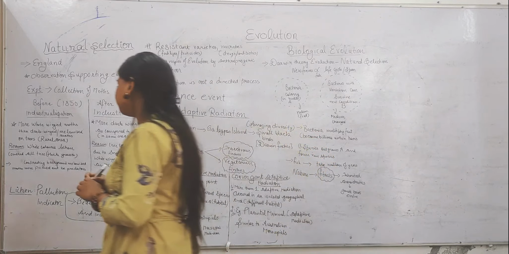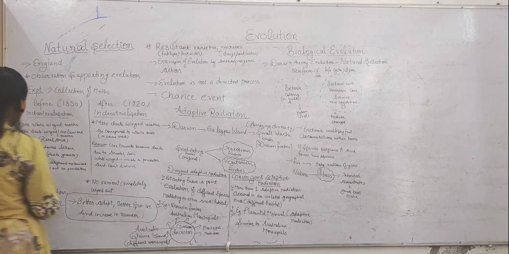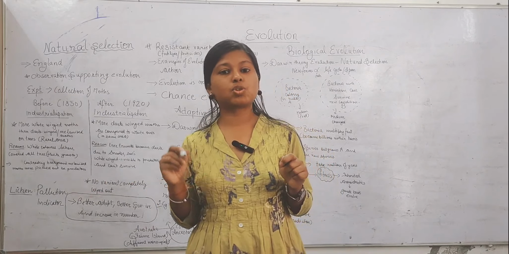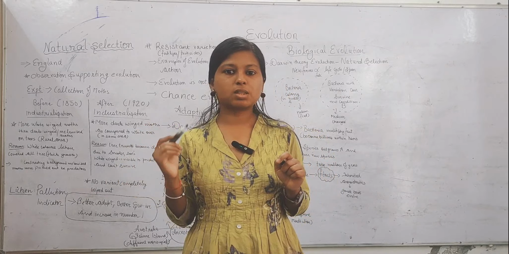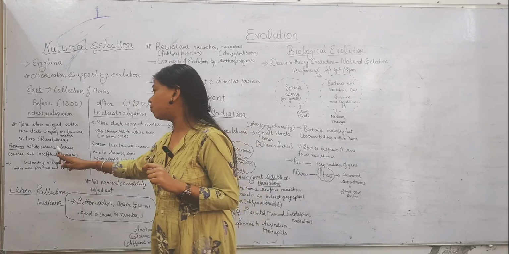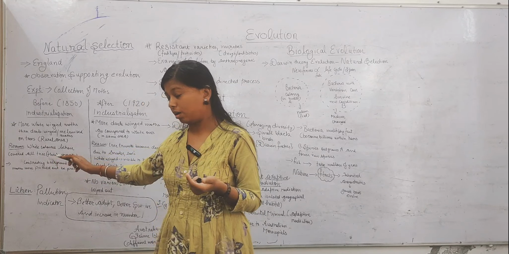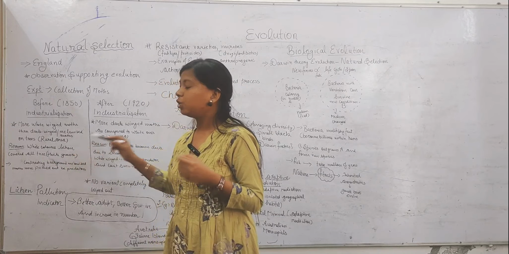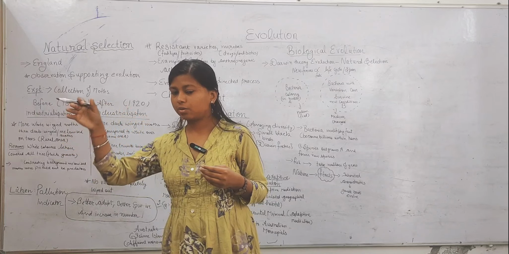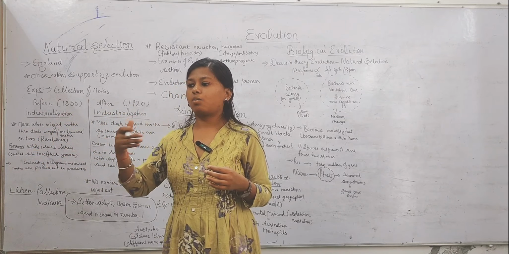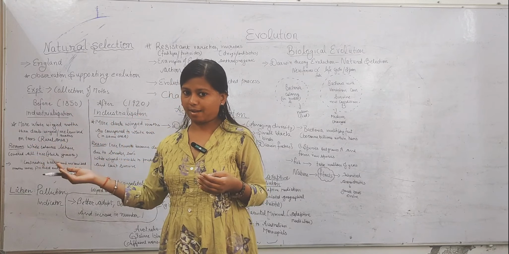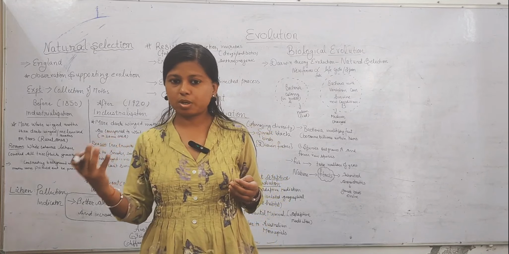Due to low pollution, there is a growth of lichen, as lichen is a pollution indicator. In a place where there is low pollution, there is a high growth of lichen. So there is a thick growth of lichen, which is white in color, and white winged moths can hide themselves in the white background, due to which they are not visible to the predator.